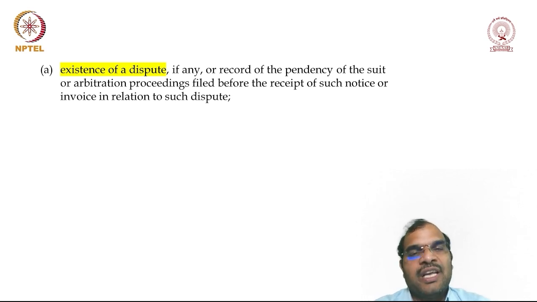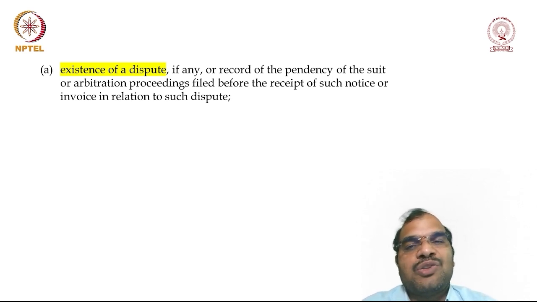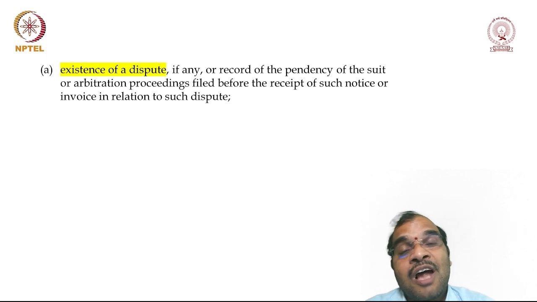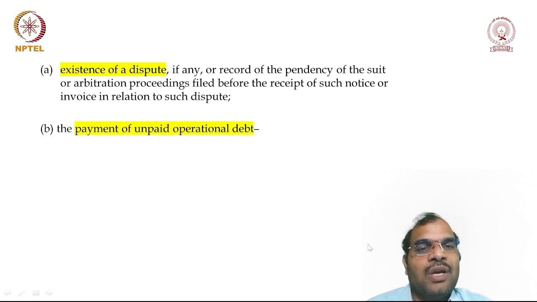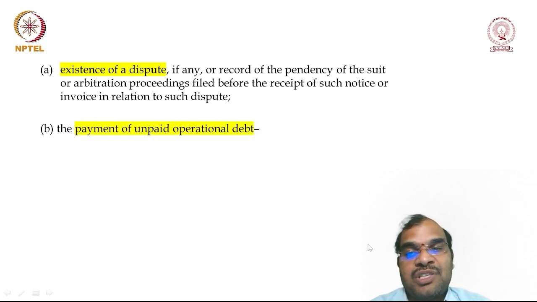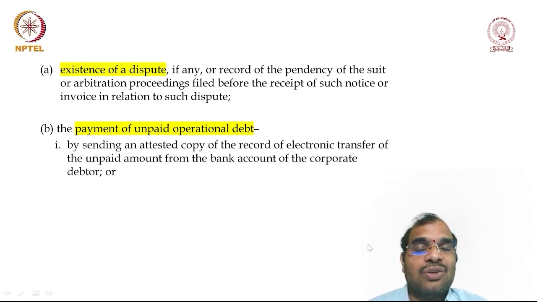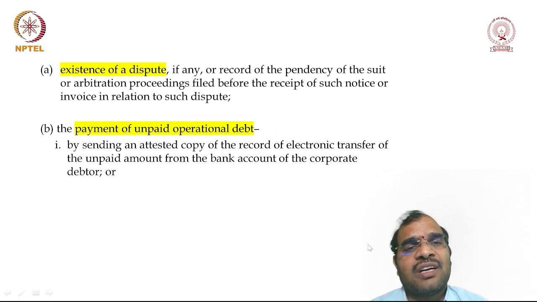Or the record of the pendency of a suit or arbitration proceedings filed before the receipt of such notice or invoice in relation to such dispute; you have to give notice to the opposite person. Then, the payment of unpaid operational debt: the operational creditor is asking you to make the payment, so you can make the payment. If you have already made the payment, then you send an attested copy of the record of electronic transfer.